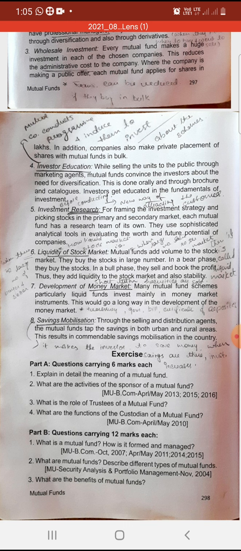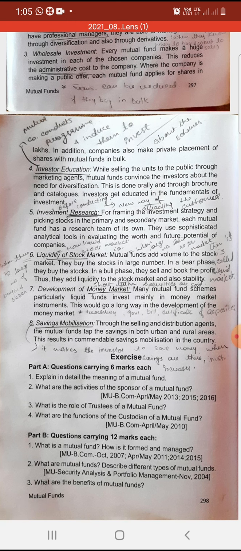Mutual funds add volume to the stock market. They buy the stocks in large numbers and then they earn the profit. So it adds liquidity in the market, because whenever they want to buy and sell, they can easily do so in the market. Next is the development of money market. When the number of investors increases, a mutual fund company will invest in wholesale investment.